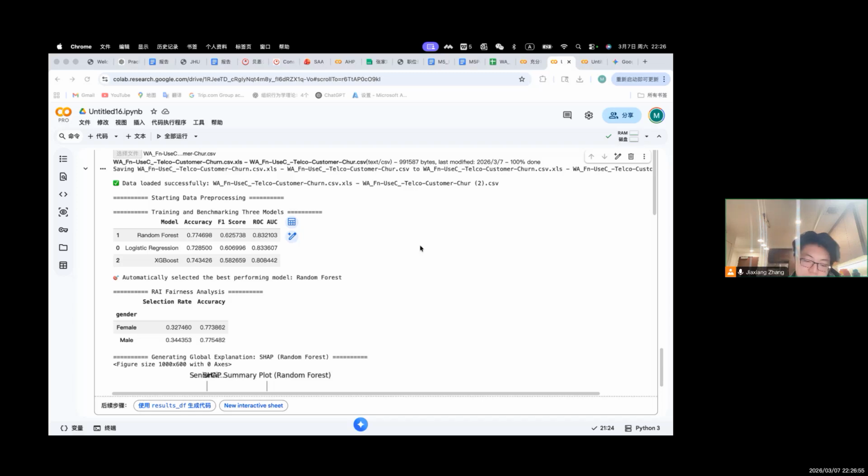oversight in important decisions. In conclusion, the project demonstrates how machine learning can be used to predict customer churn while incorporating responsible AI principles. The workflow included data preprocessing, training and benchmarking multiple models, selecting the best performing model, evaluating fairness across demographic groups, and explaining predictions using SHAP and LIME.